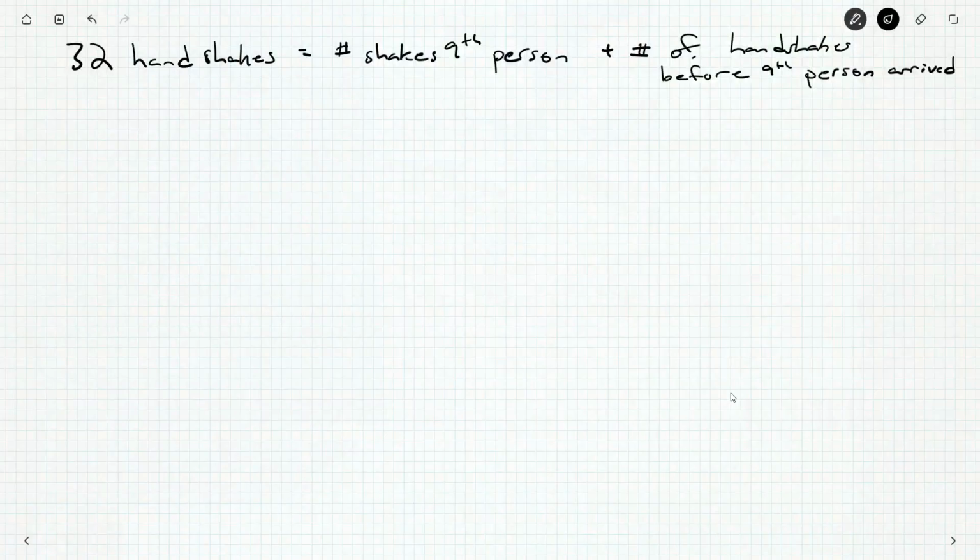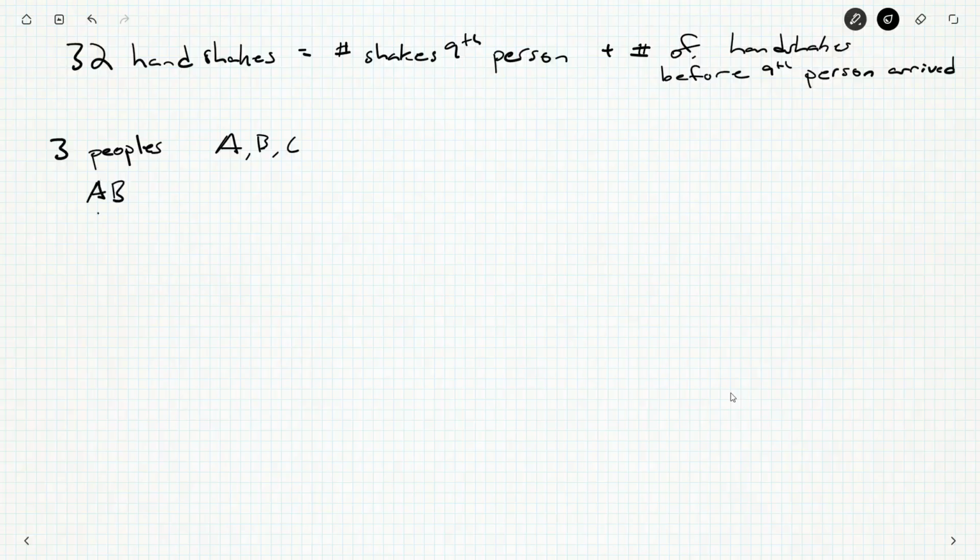So for a moment, let's ignore 8 people and let's just say we had 3 people. We'll call them A, B, and C. How many handshakes took place if everybody shook everybody else's hand exactly once? Well, it takes 2 people to do a handshake, so we might label our handshakes AB, AC, BC. Now, you could have BA, but that's A and B shaking hands, just written slightly differently. So that's not a new handshake. And in fact, these are the only handshakes you can have.